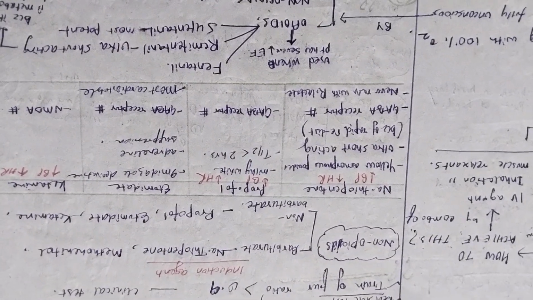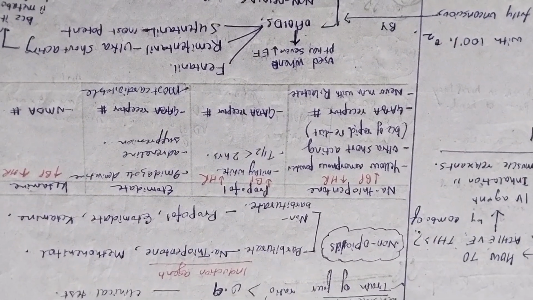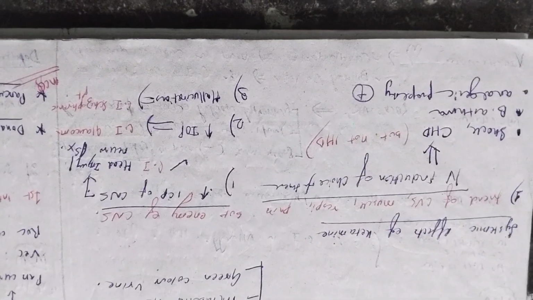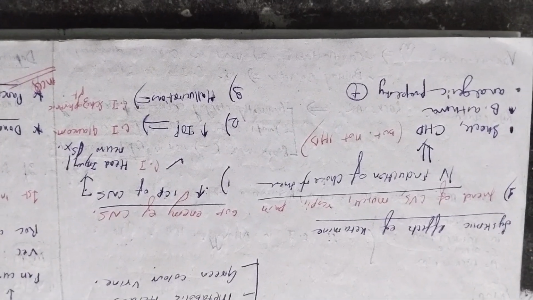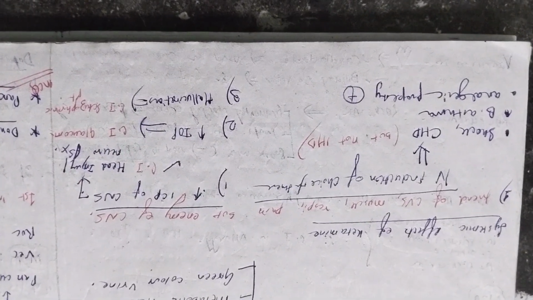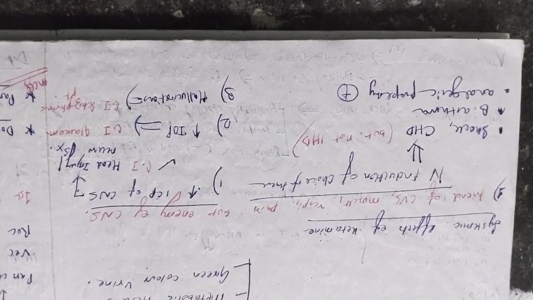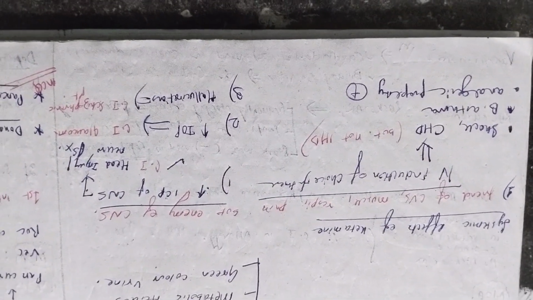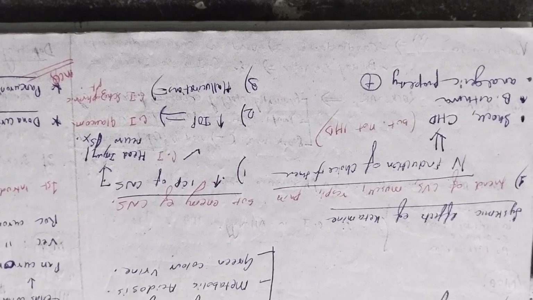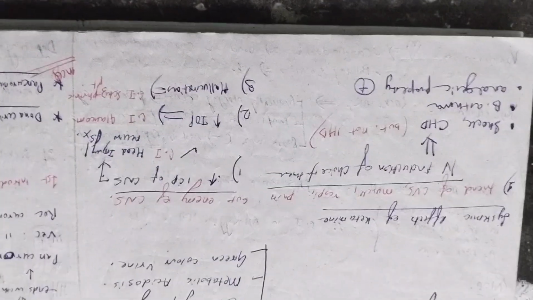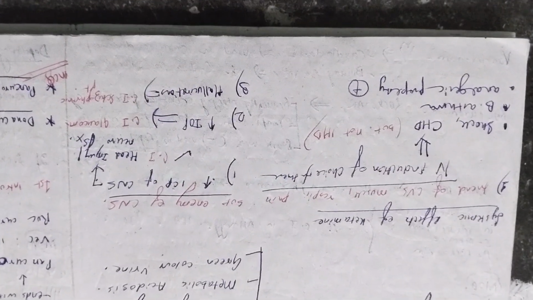Now we'll study the systemic effects of ketamine, which can be remembered by the mnemonic KETAMINE itself. K for kids. Ketamine is the IV induction of choice in case of kids, because normally we don't give induction agents in kids, but if we have to give one, we give ketamine. Next is E. Remember that it is the enemy of the CNS.